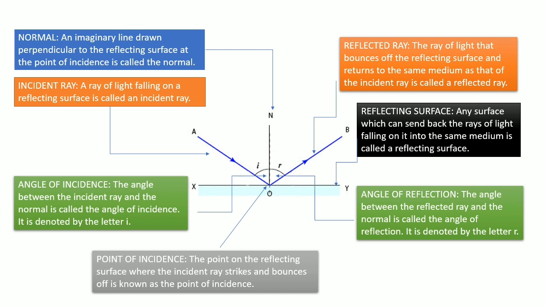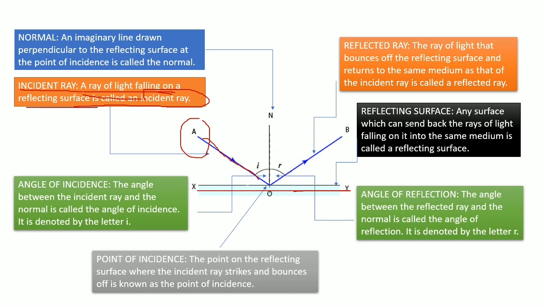Okay, now first we'll talk about the incident ray. So what is the incident ray? This ray, which is named as A, is called the incident ray. The definition is a ray of light falling on a reflecting surface. Reflecting surface means this one, XY. So a ray of light falling on a reflecting surface is called the incident ray, or you can say the incident ray is the one which comes from the source of light.